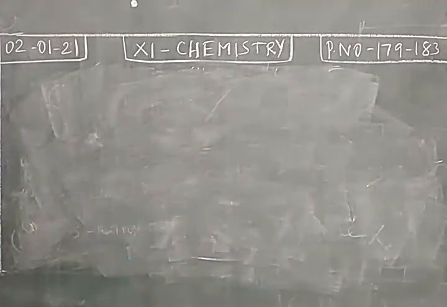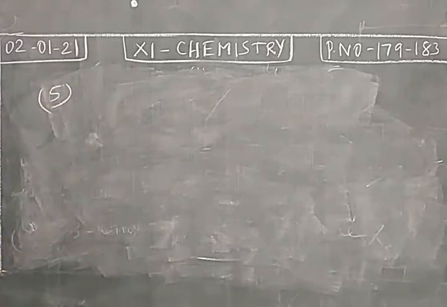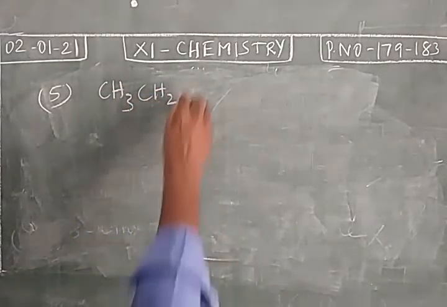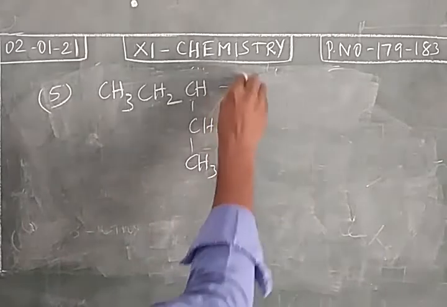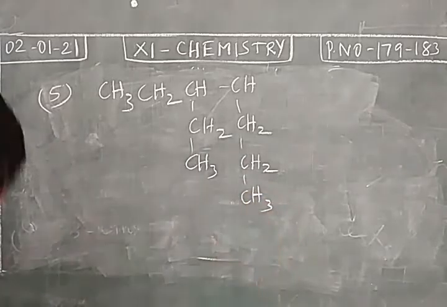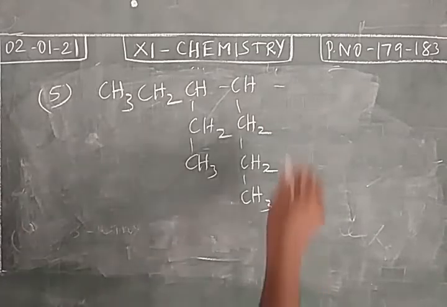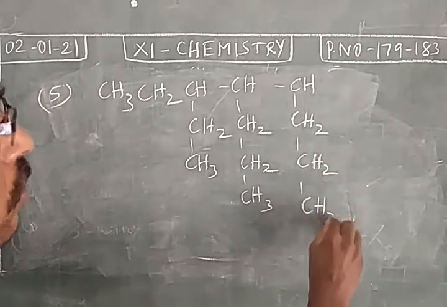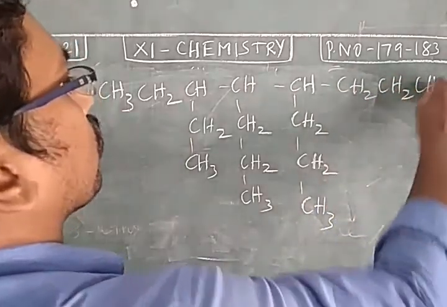Then example number 5. CH3, CH2, CH, CH2, CH3, CH, CH2, CH2, CH3, CH, CH2, CH2, CH3, CH2, CH2, CH3.